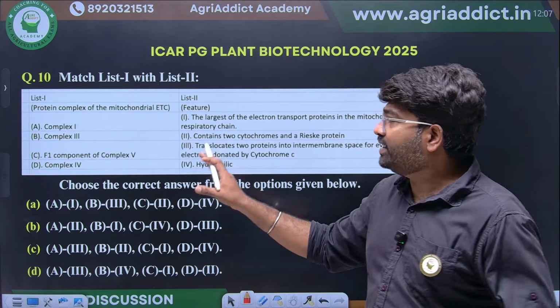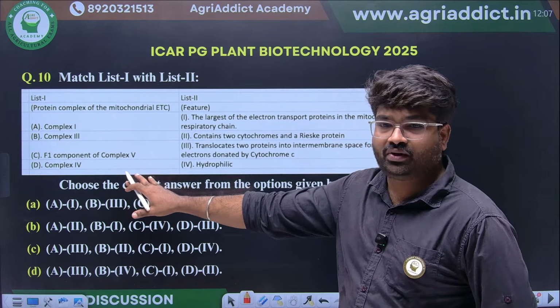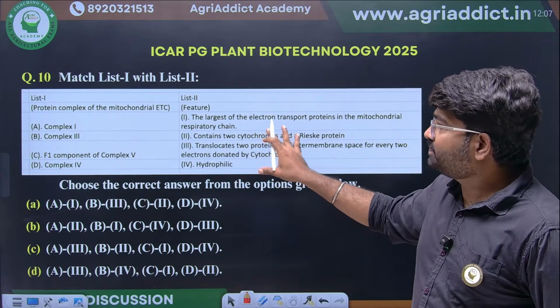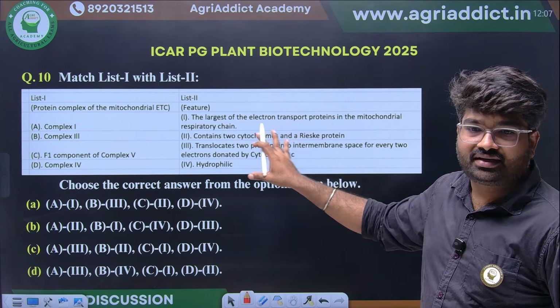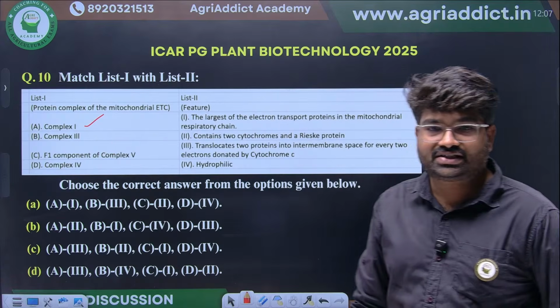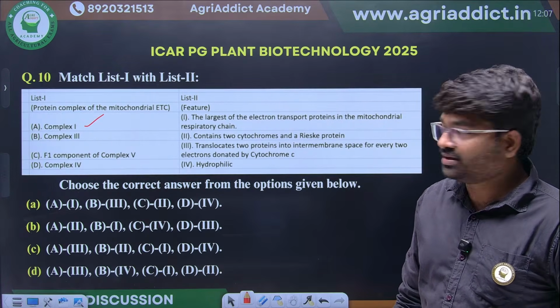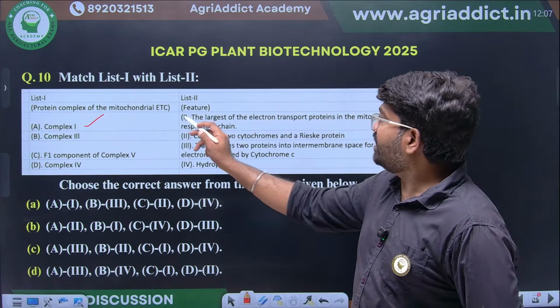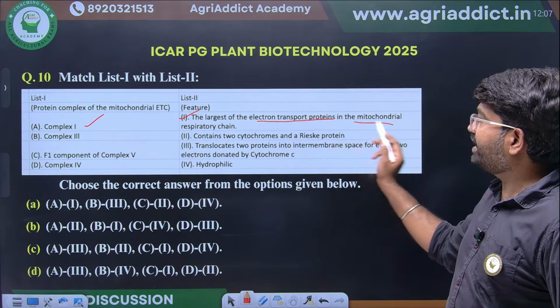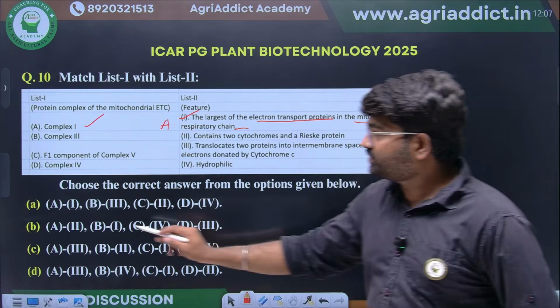Match the following. What are the different complexes? Complex 1, 3, complex 5 and complex 4. And they have given the specific feature of each complex. We know complex 1 is the largest complex. This we already know. See, largest electron carrier protein in the mitochondrial respiratory chain. This is right. First one will come, option A.